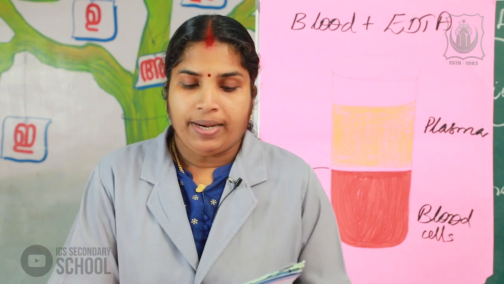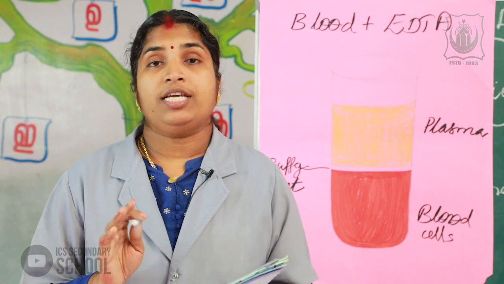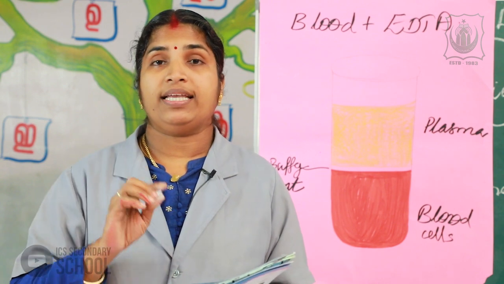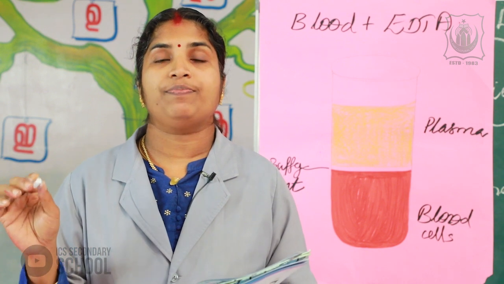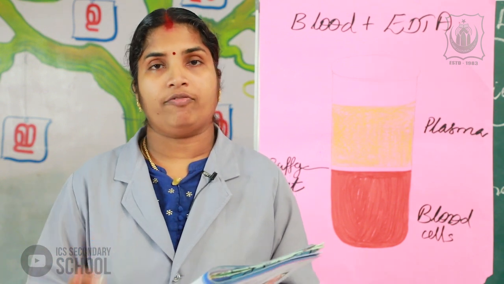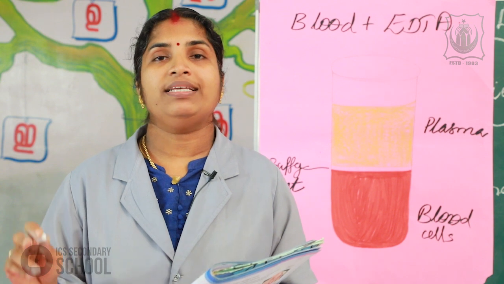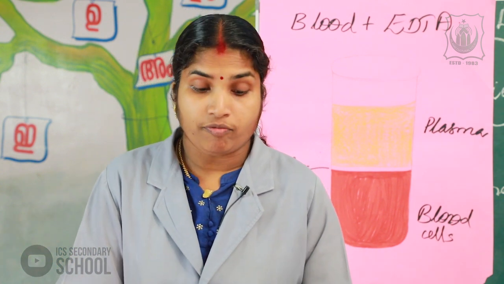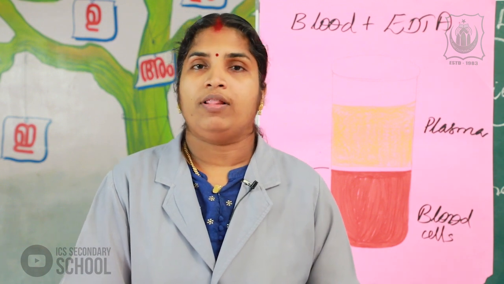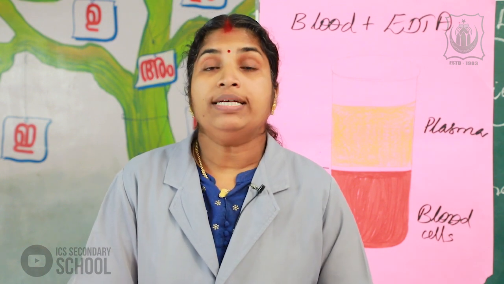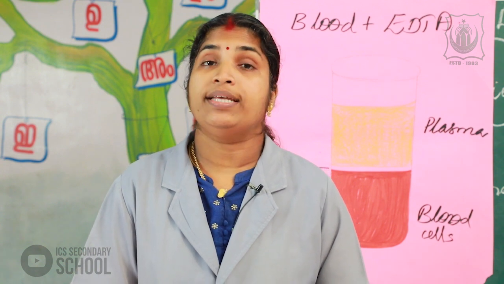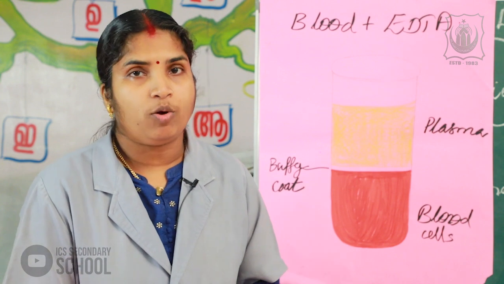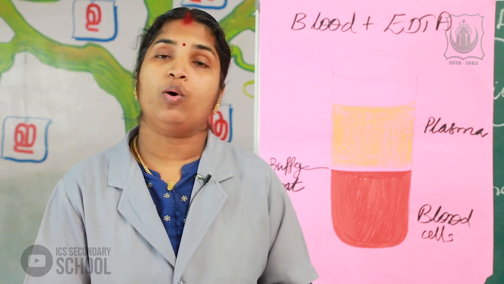45% of the blood is blood cells. Okay, this lists the various types of blood cells. First of all, the first blood cell is the white blood corpuscles, or WBC, or leukocyte.